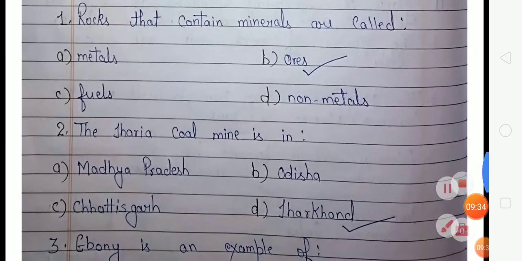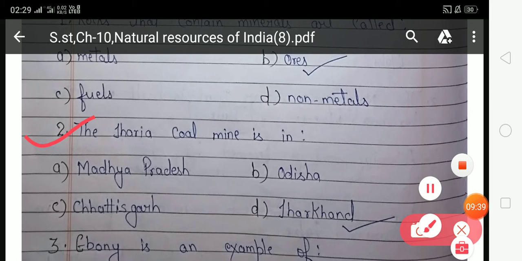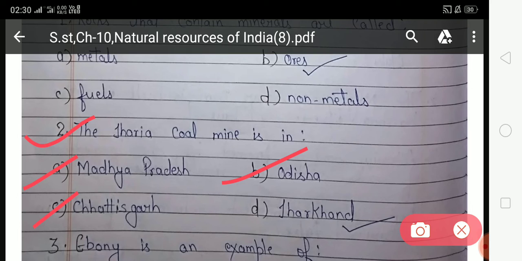Now look at the second number. The Jharia coal mine lies in which state? Your option A is Madhya Pradesh, option B is Odisha, option C is Chhattisgarh, and option D is Jharkhand. So student, which option is correct? Jharkhand, because the Jharia coal mine is found in Jharkhand state. So in second number, your option D is correct. So you have to tick option D, and here option D is already ticked.